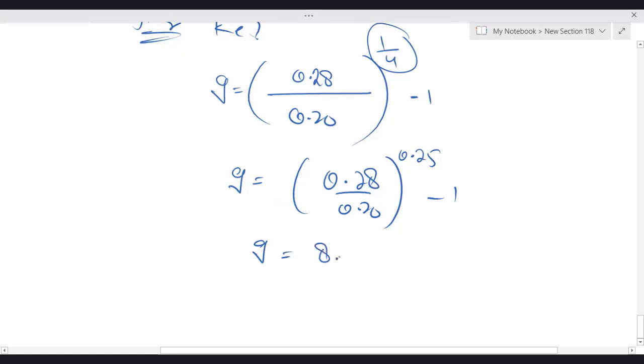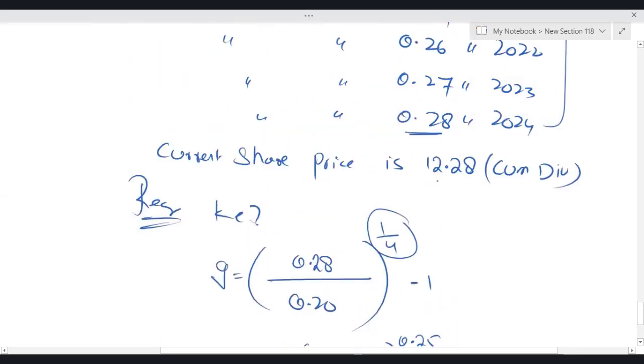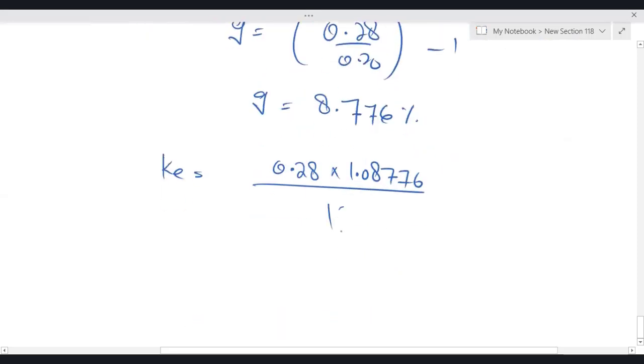I'm getting 8.77, with a rounding of 6%. So the annual dividend growth rate is logically 8.776%. Let's calculate KE. Current dividend is 0.28, times 1.08776. Share price the examiner has given us is 12.28, but it is cum div, so it means ex div is 12. You have to deduct the dividend. Plus 0.08776. Let's use the calculator.